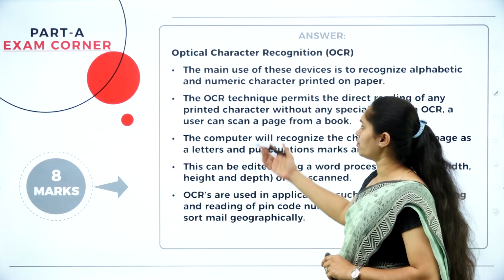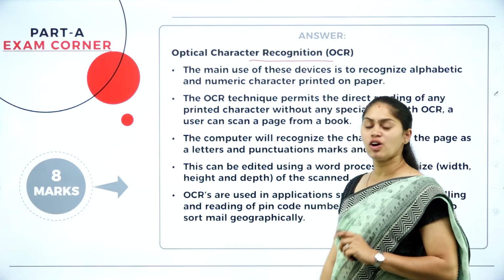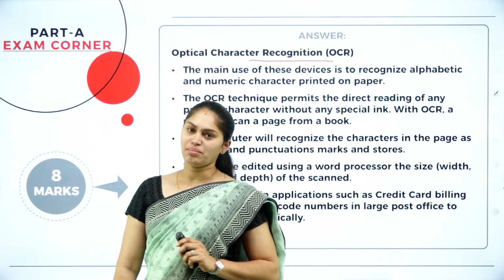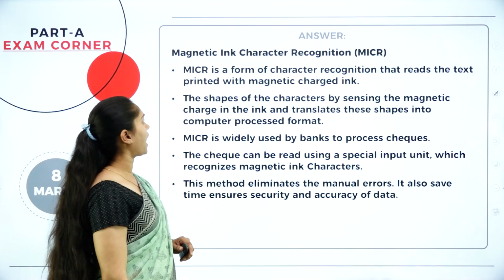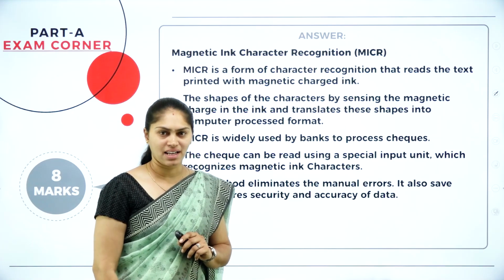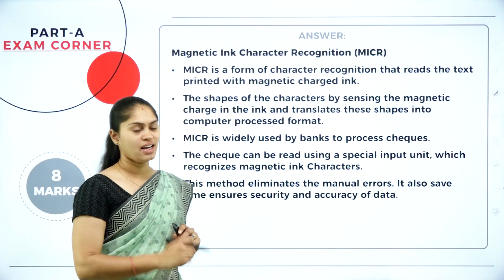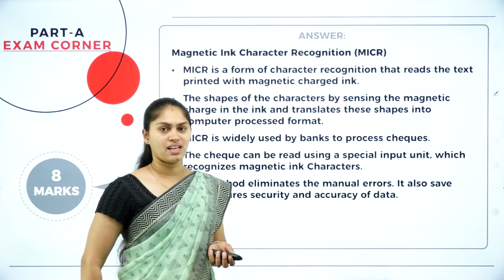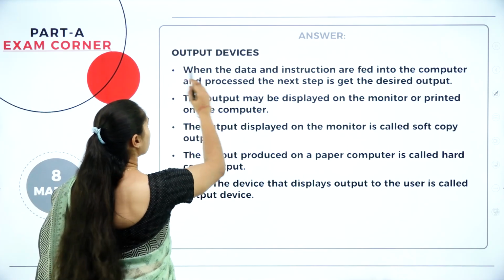So you can go with optical character recognition or OCR, and also I have some of the points regarding MICR, that is magnetic ink character recognition, which we are most commonly using in the banks in order to recognize that MICR number. So these are the different input devices. Next we'll see about the output devices.